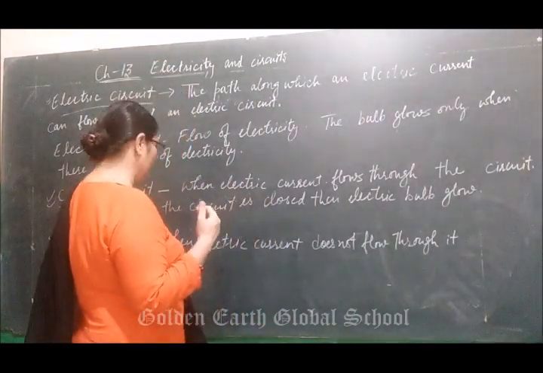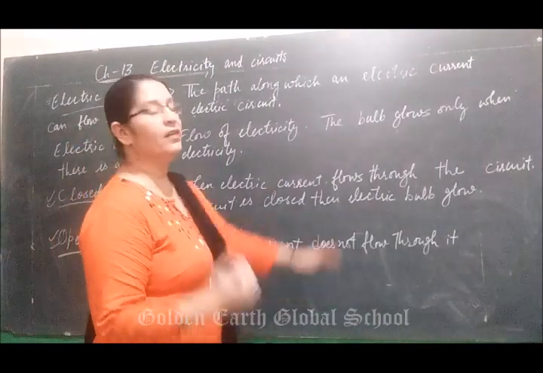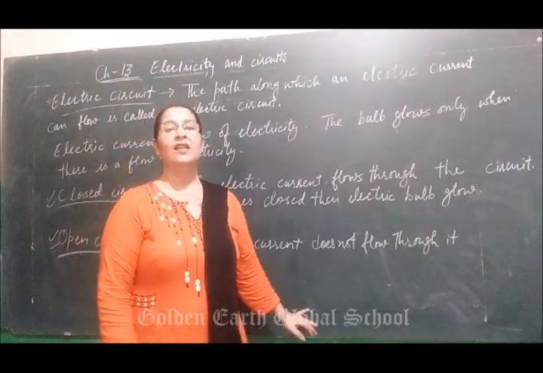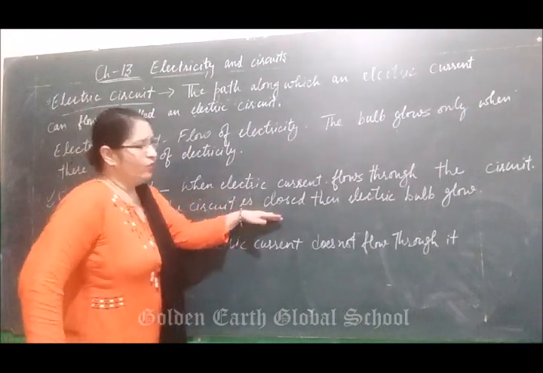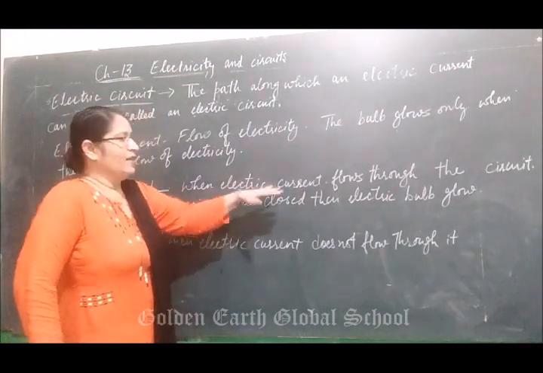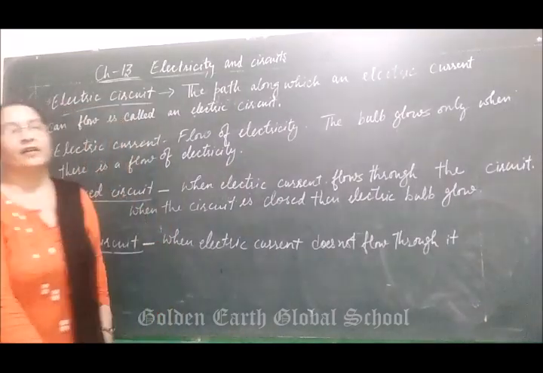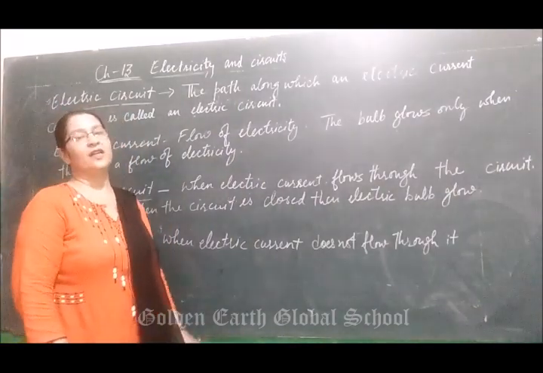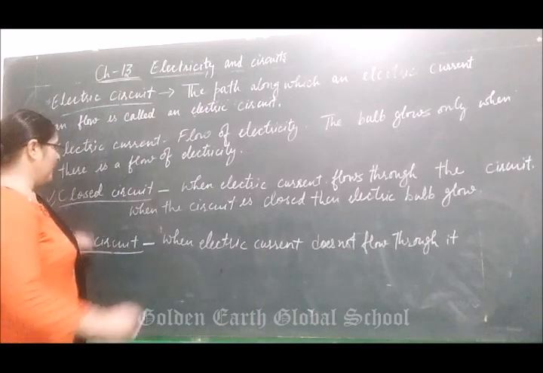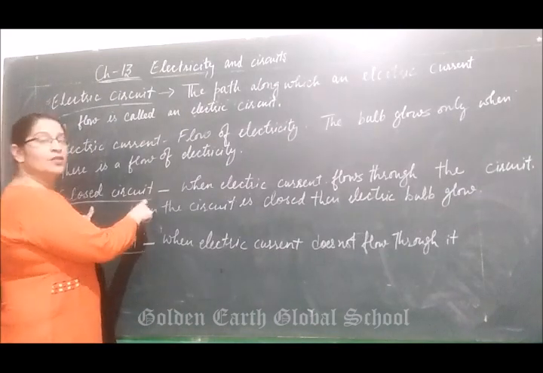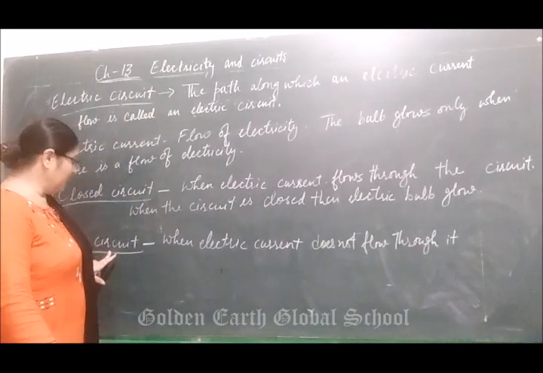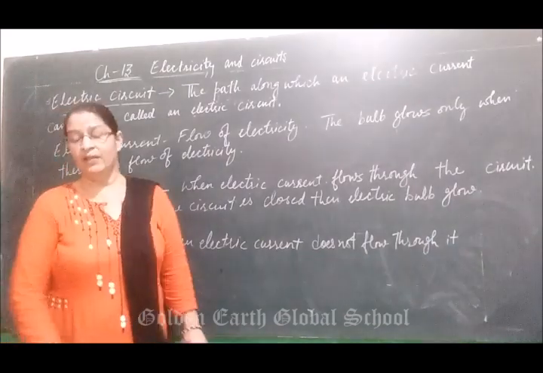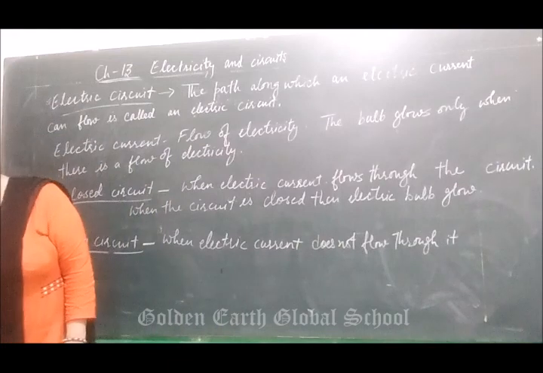And next is open circuit. When electric current does not flow through it, then it is called an open circuit. Means when current flows through the circuit, then it is called a closed circuit. When electric current cannot flow through it, then it is called open. Other name of closed circuit is complete circuit, and other name of open circuit is incomplete circuit.